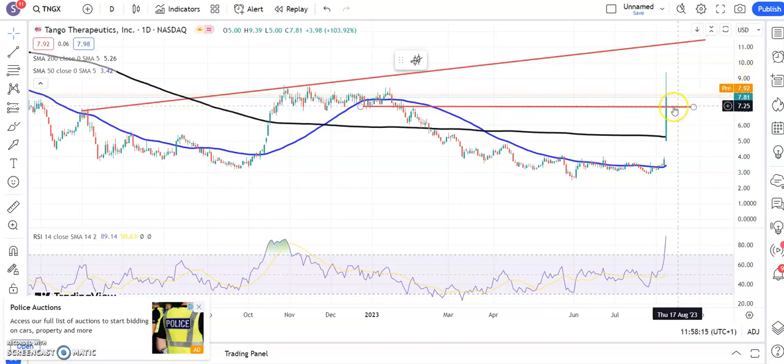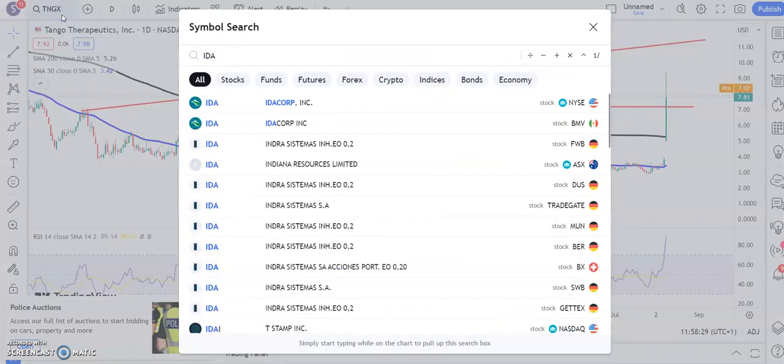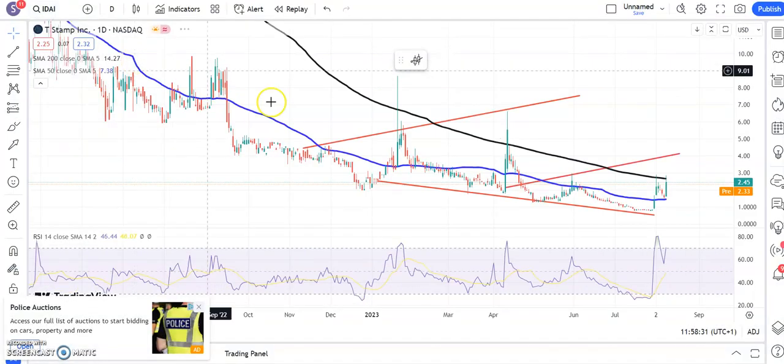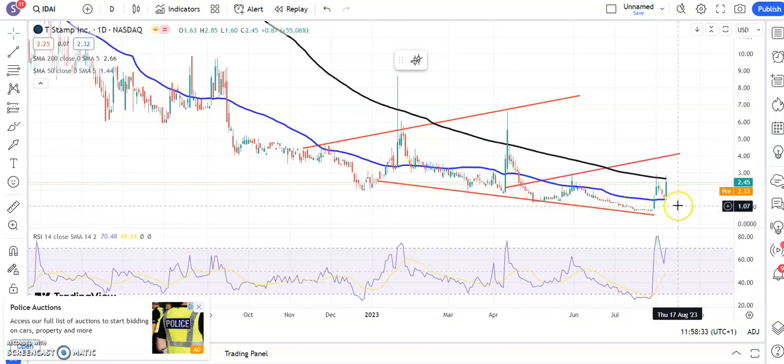But it's just difficult to get the exact retracement point. It could be down towards $6.40, the next level down, but we're looking for the $7.20 area as the first port of call.